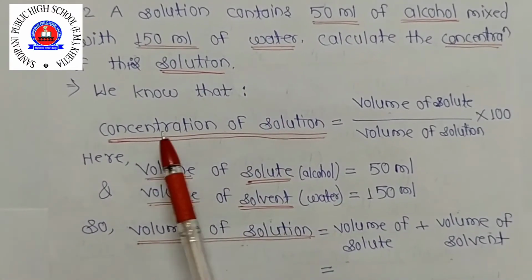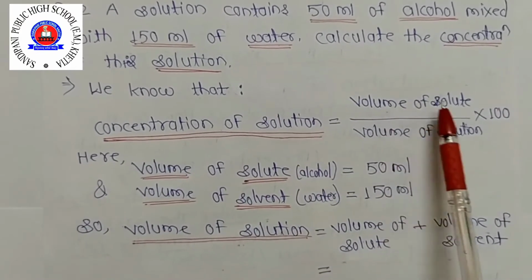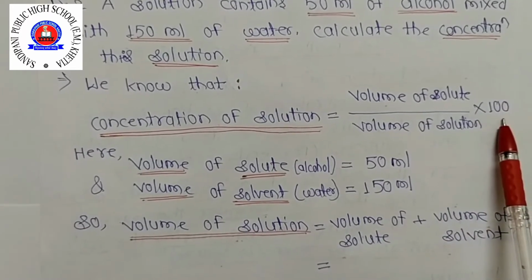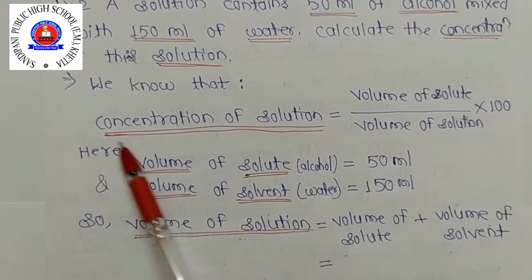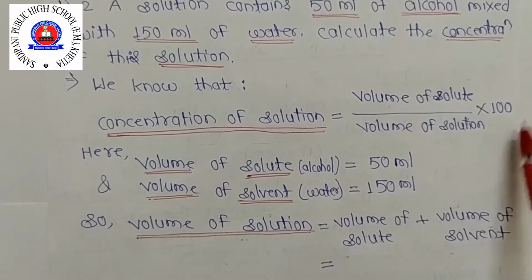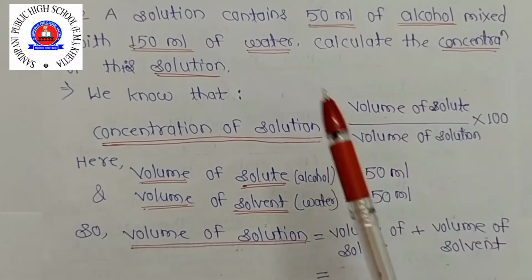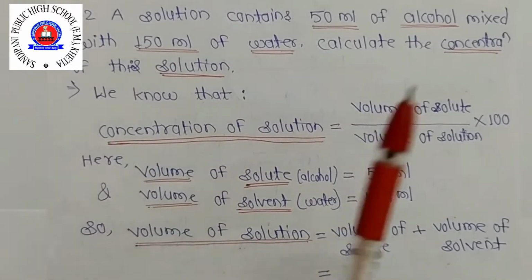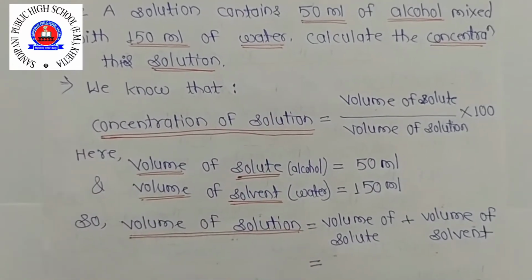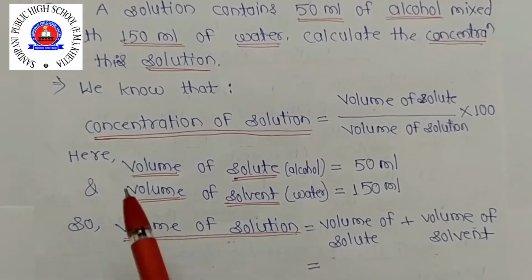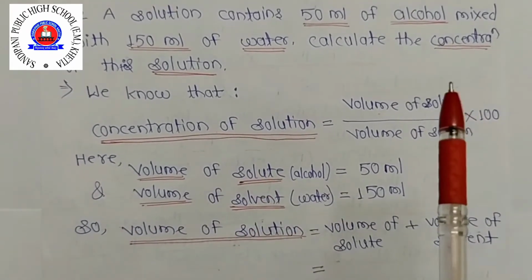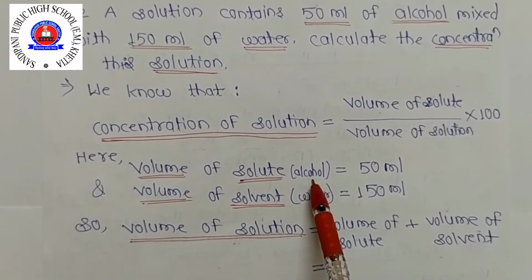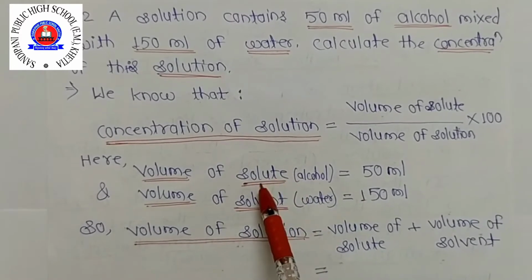So we know that concentration of solution is volume of solute upon volume of solution, okay, multiply by 100. So this is the formula to find the concentration of solution when a liquid is dissolved in liquid. Clear? Remember this. So here there is a volume of solute, means the alcohol mixing in the water. So solute क्या हो गया? Alcohol हो गया.